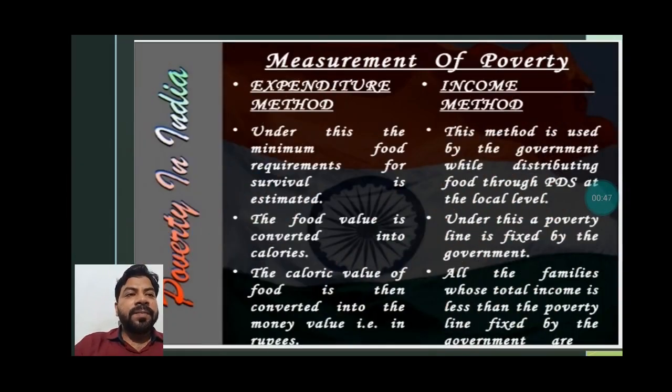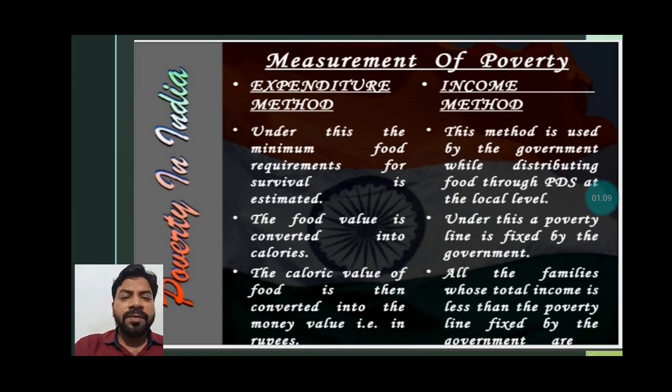Now, how do we measure poverty? Measurement of poverty, you can see over here. First is the expenditure method and second is the income method. Under the expenditure method, the minimum food requirement for survival is estimated.